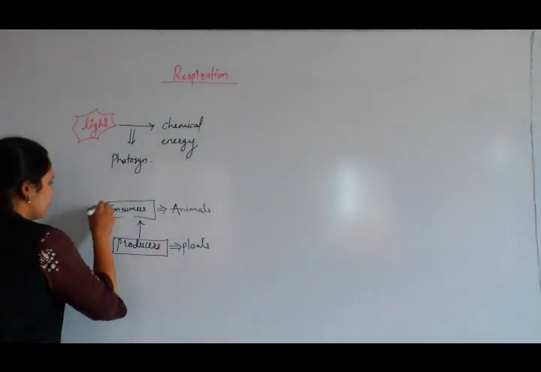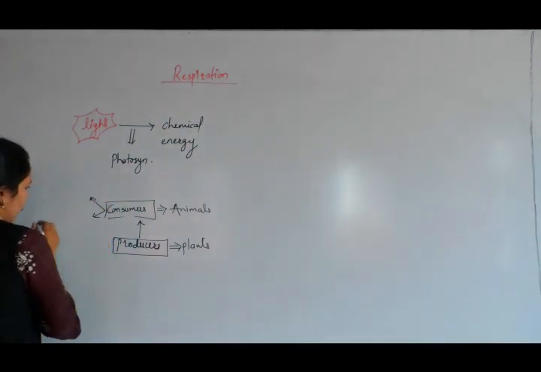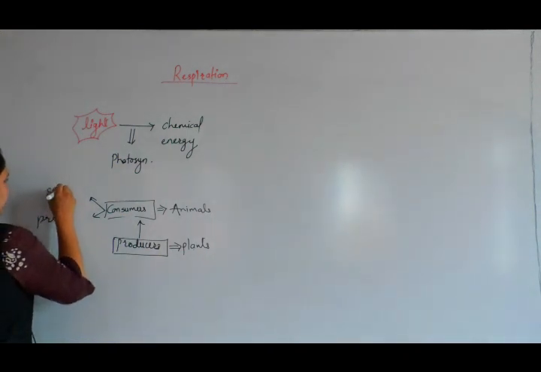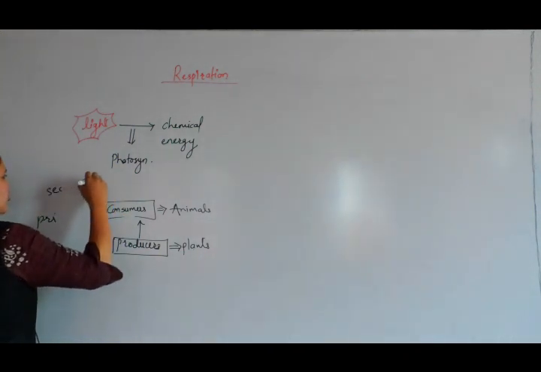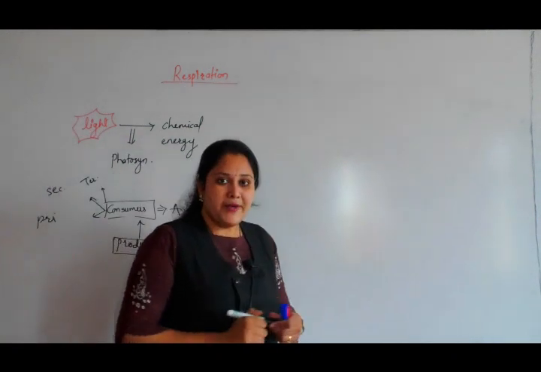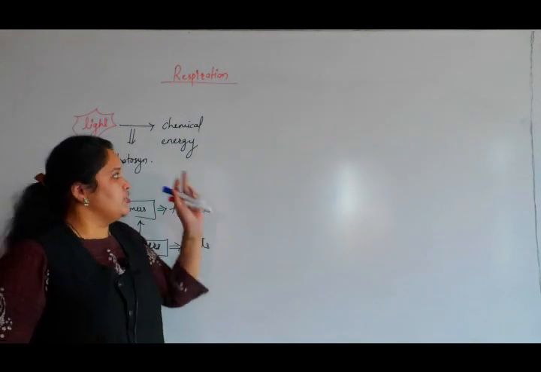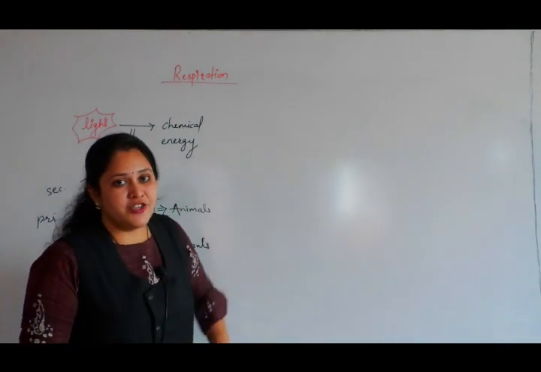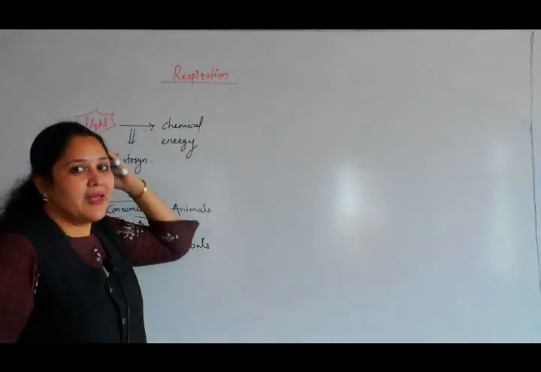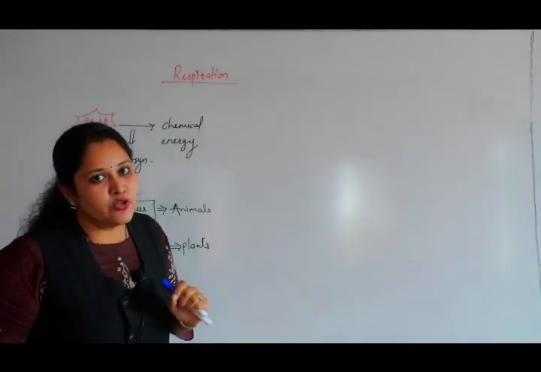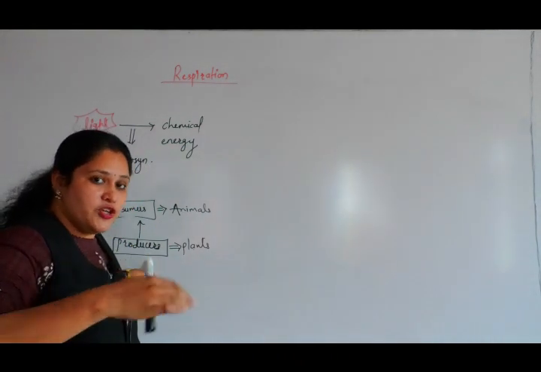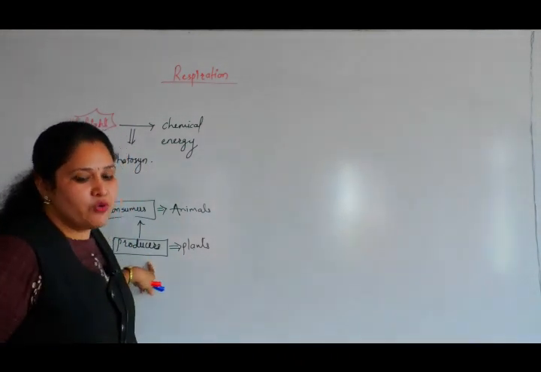On the basis of trophic level, we can call them primary consumers, secondary consumers, or tertiary consumers. This part we will study later on. But the source of energy is light, which enters the atmosphere in nature, is fixed by green plants, and is converted to chemical energy. So plants are the ultimate source, and the energy from plants is transferred to higher trophic levels.